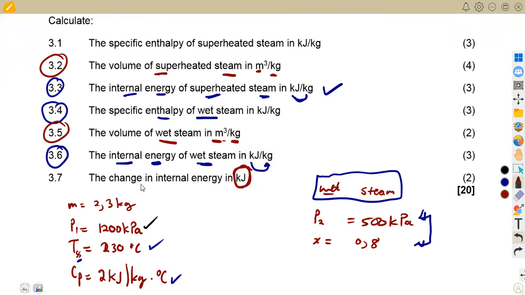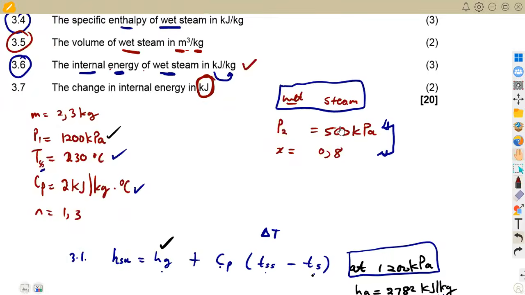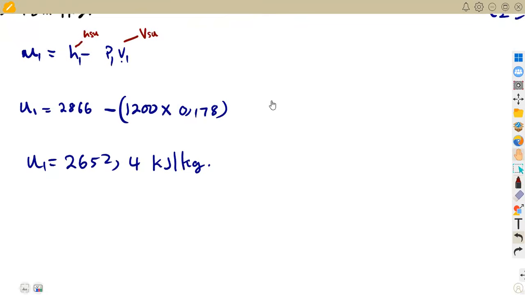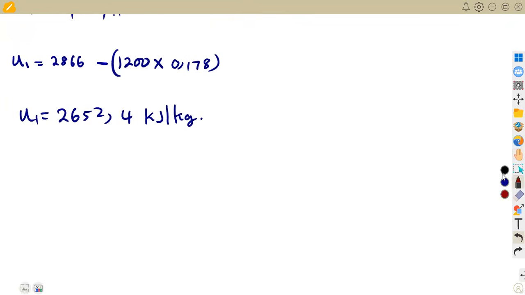All right, but the change in internal energy, definitely, because we got an internal energy from the superheated, we also got the internal energy from what? From the wet steam. So these two give us the change in internal energy in this case. Meaning to say our change in internal energy is going to be the difference between these two values. All right, so that's our question 3.6. The change in internal energy is going to be given as U2 minus U1, which means from the wet steam and for that of the superheated steam.